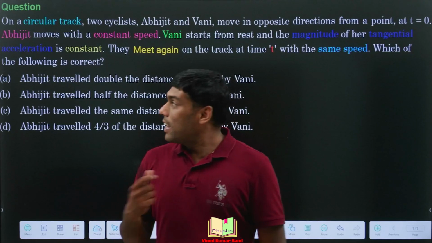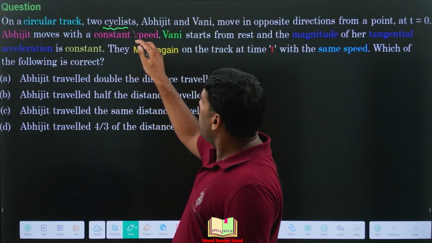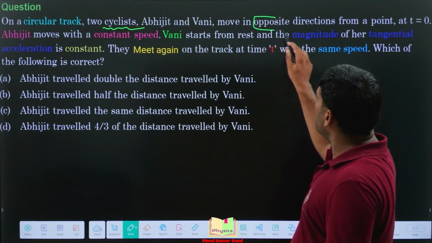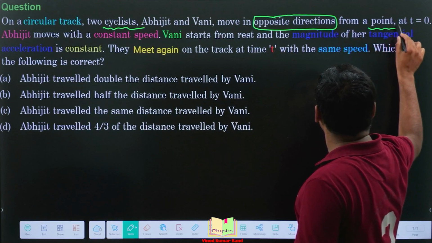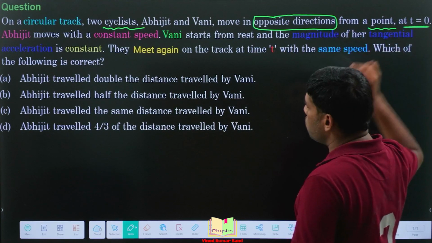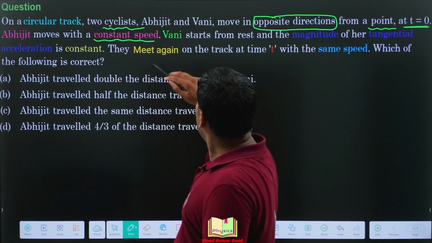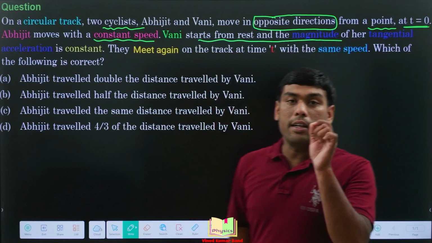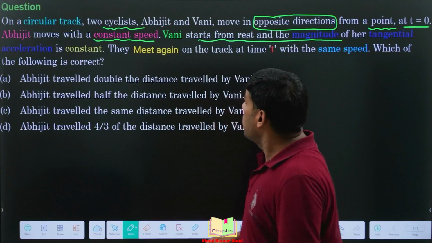Hello everyone. In this question, we have two cyclists, Abhijit and Vani. They move in the opposite directions from a point on the circle at t is equal to 0. Abhijit has constant speed while Vani starts from rest and the magnitude of her tangential acceleration is constant.